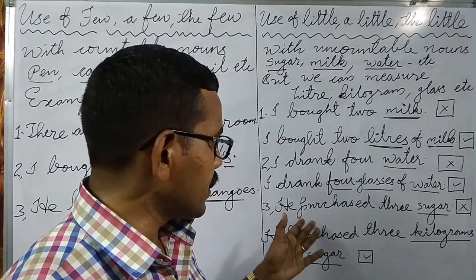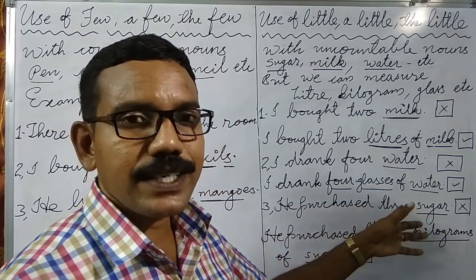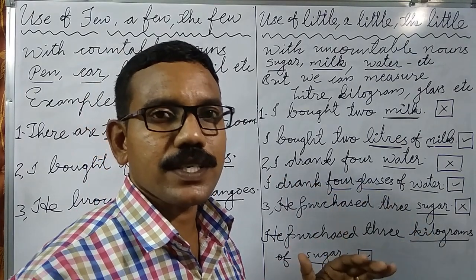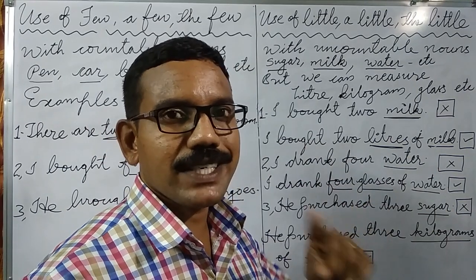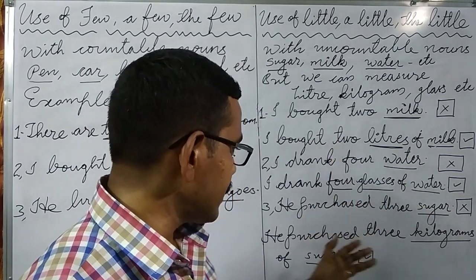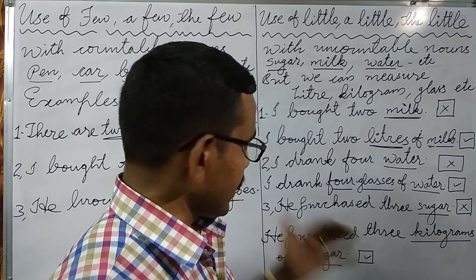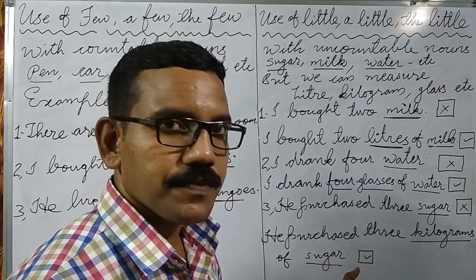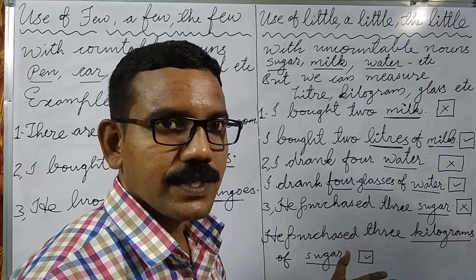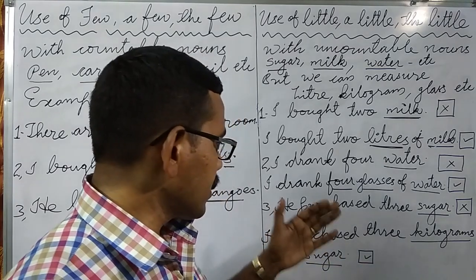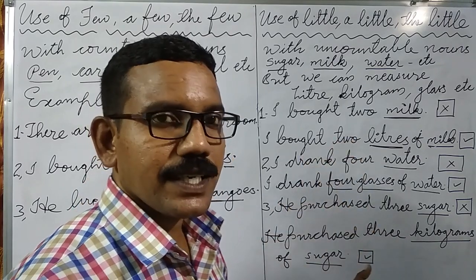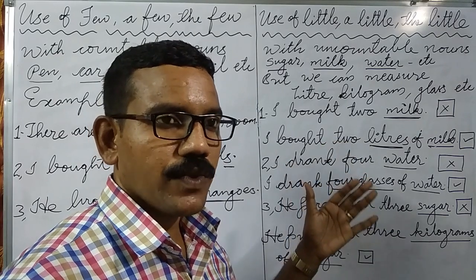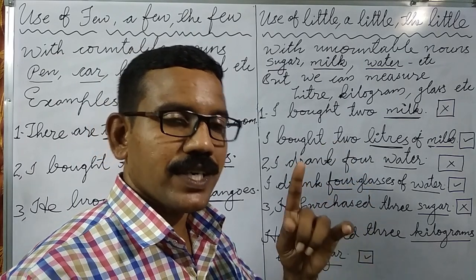Next example we can see here. I purchased 3 sugar. Can we say I purchased 3 sugar? No, we cannot say because sugar is uncountable. We cannot count. But we can say, he purchased 3 kilograms of sugar. 3 kilograms. So these are the examples of uncountable nouns. How do you use them in a sentence? I hope you have understood it.